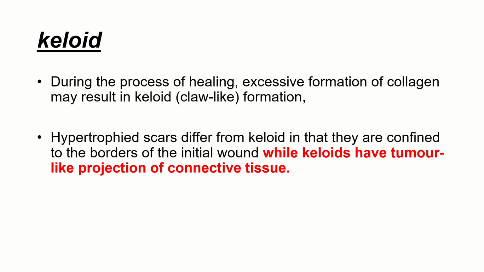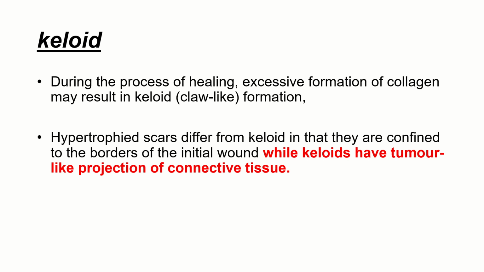Microscopically, what you will see is only collagen and fibroblasts. You have to distinguish both clinically, whether it's a hypertrophic scar or a keloid. How are you going to differentiate? Suppose the initial ulcer or lesion is 2 centimeters, and after healing the scar is again 2 centimeters, then it is called a hypertrophic scar.